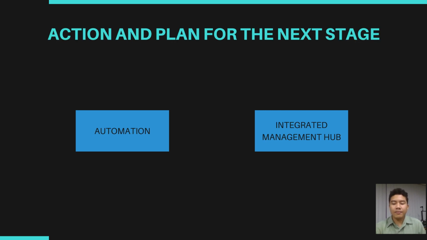After that, action and plan for the next stage. The first one is automation. Currently, to carry out the process on the products, we still do it manually, but in the future we hope we can process automatically to make it more efficient in various fields.